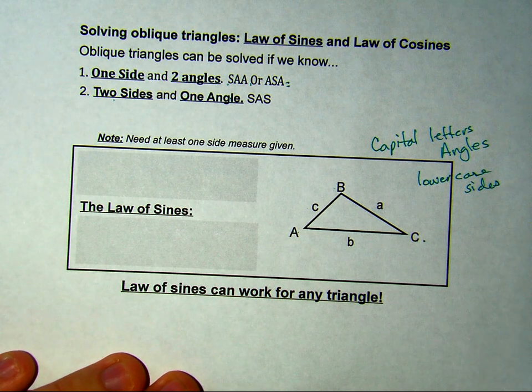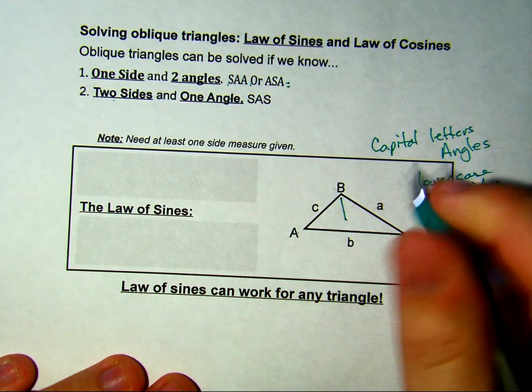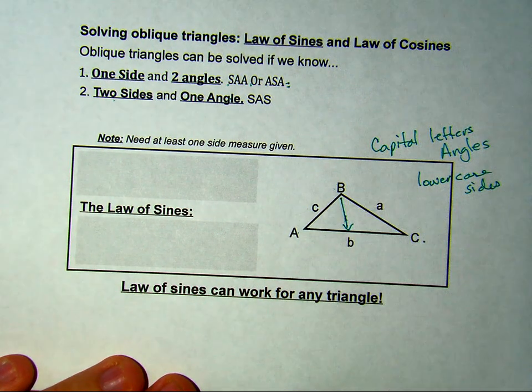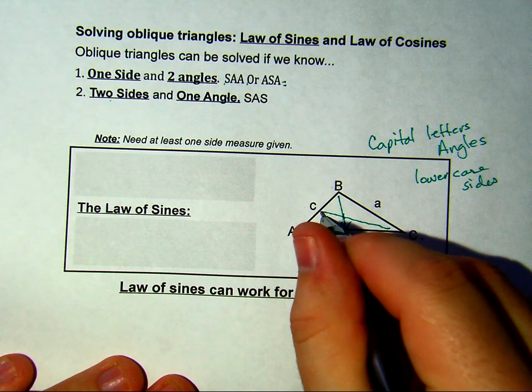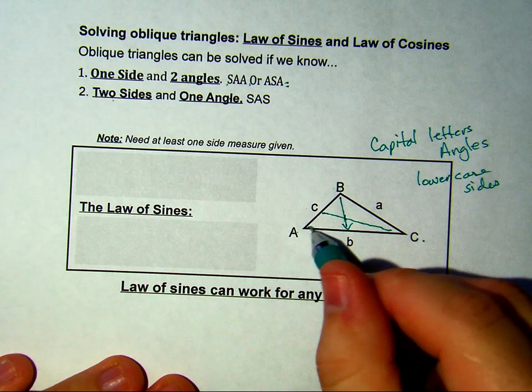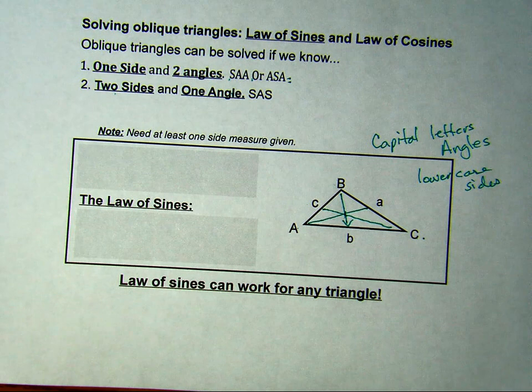The important thing is notice angle B, opposite it is side B. Angle C is opposite side C. And angle A is opposite side A. And that's going to be true for any triangle that we talk about this unit.